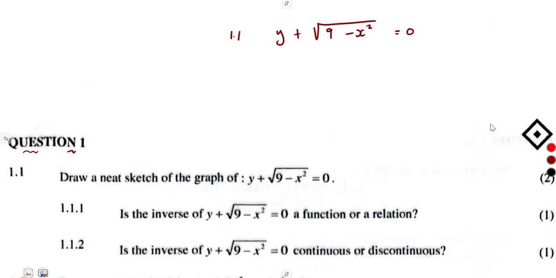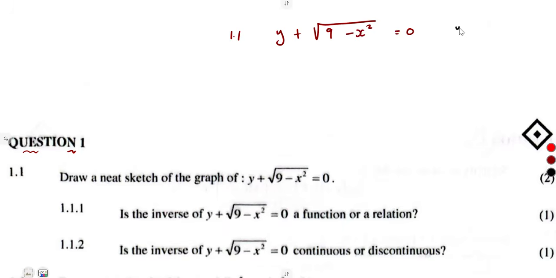We can see that if we were to expand this, this layout brings back a circle. But in our case, because we are given a single sign, it will be a half circle. It is not plus or minus, it's just a plus. So what is the best way of presenting?